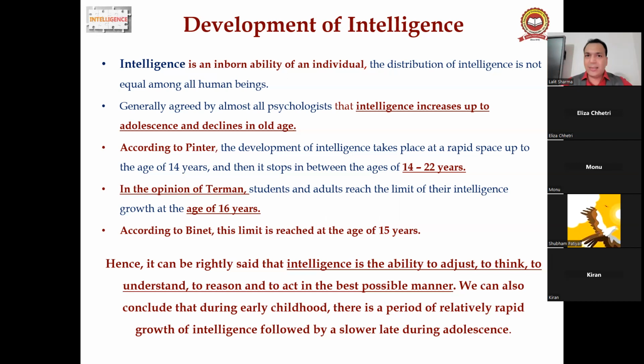Hence, it can be rightly said that intelligence is the ability to adjust, to think, to understand, to reason, to act in the best possible manner. We can also conclude that during early childhood there is a period of relatively rapid growth and development, followed by a slower rate during adolescence. You have seen that when you start teaching adults, they get the knowledge very slowly, because they have set their mind. But when you start coaching children, they immediately grasp your facts.